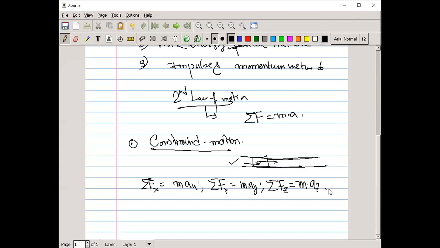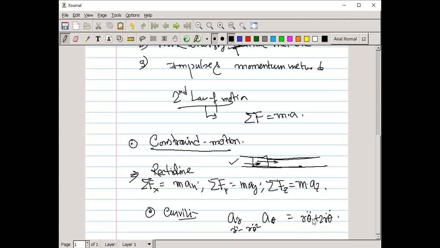Now, this is the rectilinear motion. Talking about the curvilinear motion, I have already shown to all of you how we can use normal and tangential coordinates in the last class, and another one, the transverse and radial components. Here one is ar and another is a theta. ar is equal to r double dot minus r theta dot square, and a theta is equal to r theta double dot plus 2 r dot theta dot. These things are already discussed.